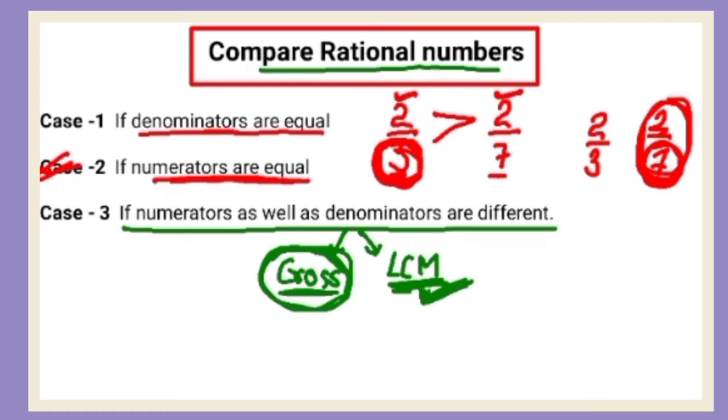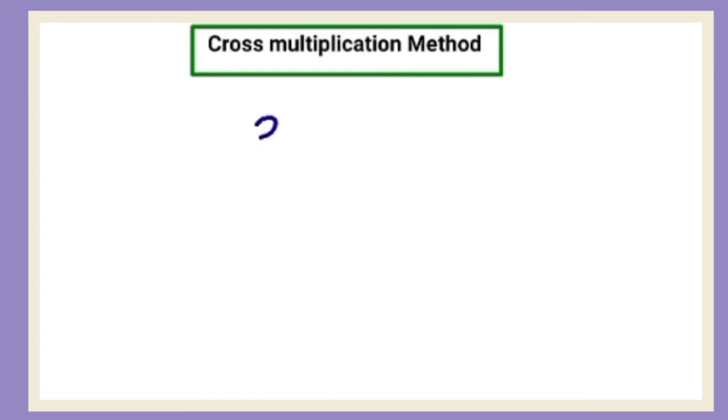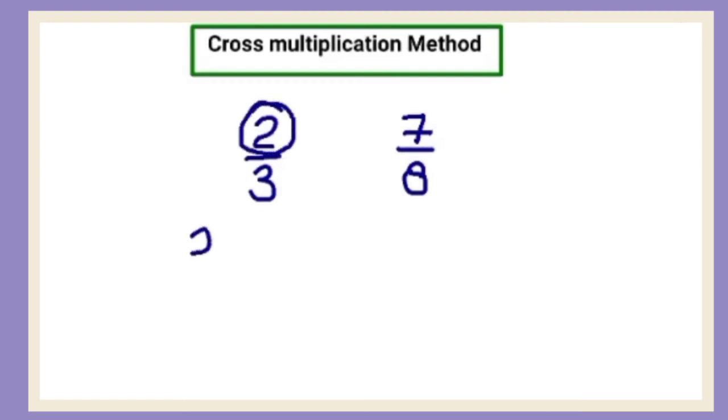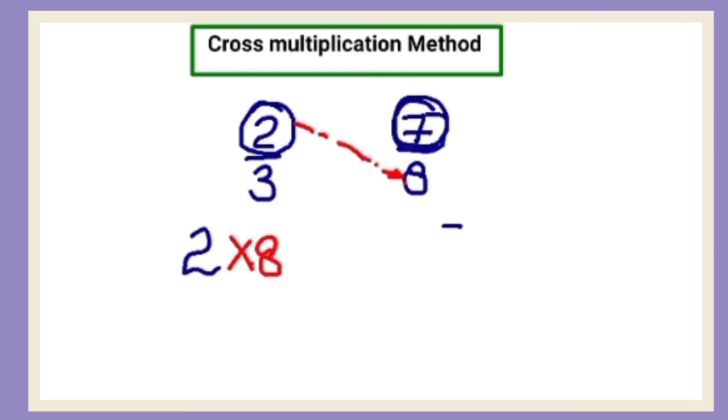Let us understand. Suppose you have 2/3, 7/8. These are two rational numbers. You want to compare them. Firstly, take the numerator of the left side, multiply it by this 8, then take the numerator of right side, multiply it by 3.